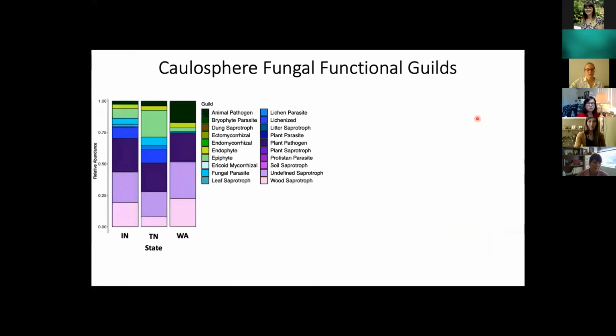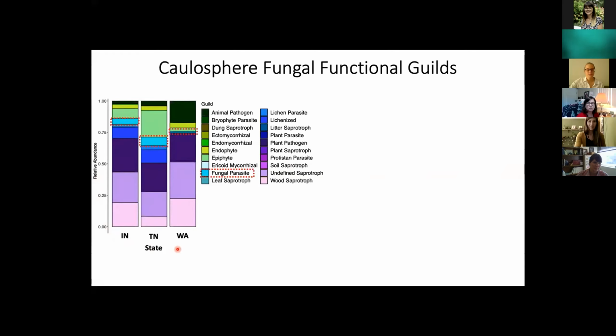We also characterized differences in the fungal functional guild between each state. A fungal functional guild can be identified using a database called FUNGuild. This will give us an idea of the potential functions that a fungus could carry out. Looking at this graph, we have relative abundance on the y-axis and state on the x-axis: Indiana, Tennessee, and Washington. Overall, we're not seeing any major differences between the fungal functional guilds that comprise each